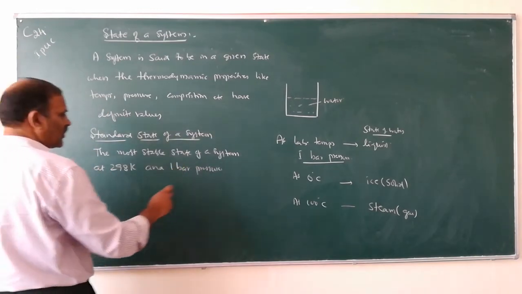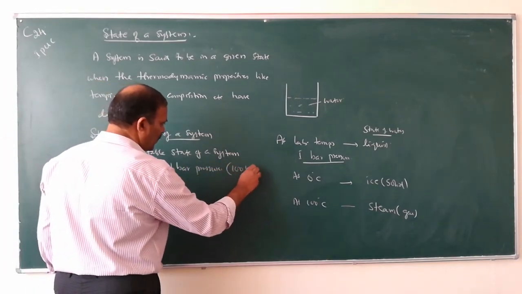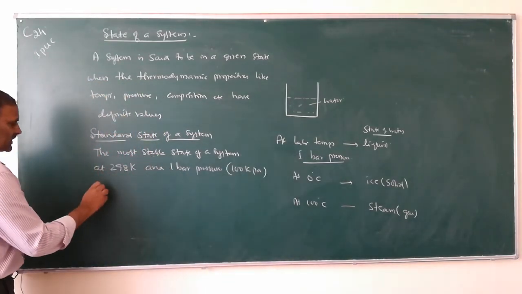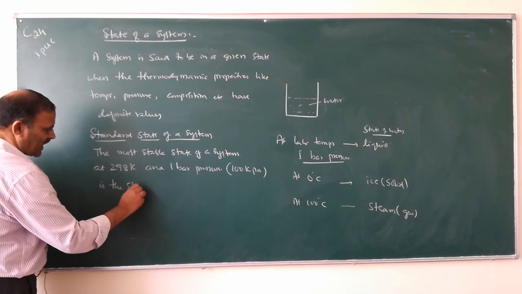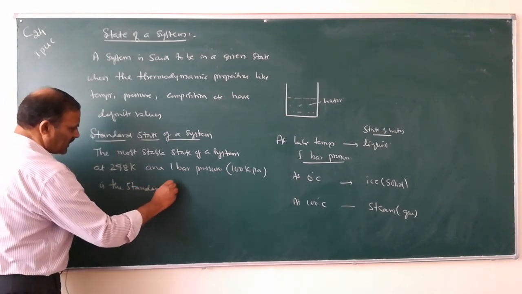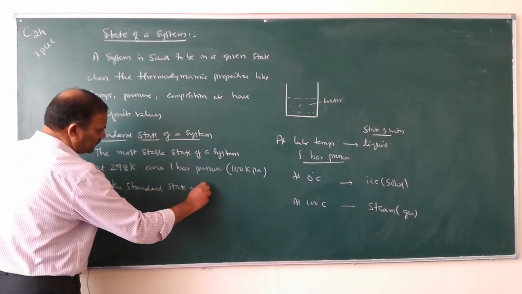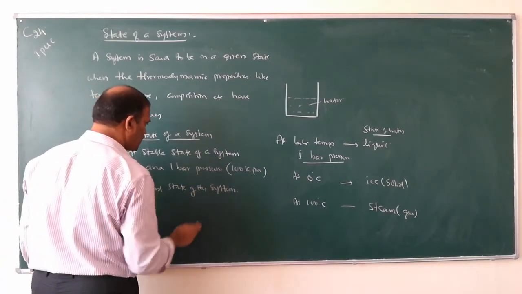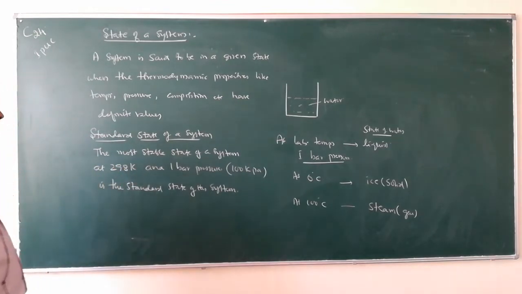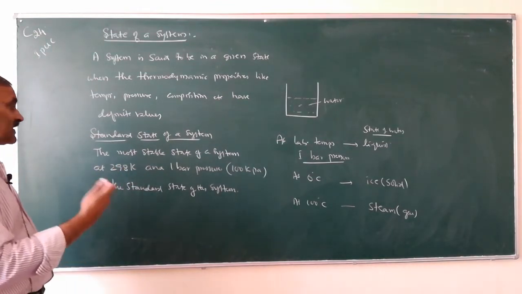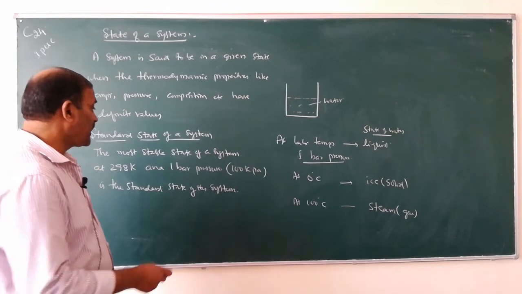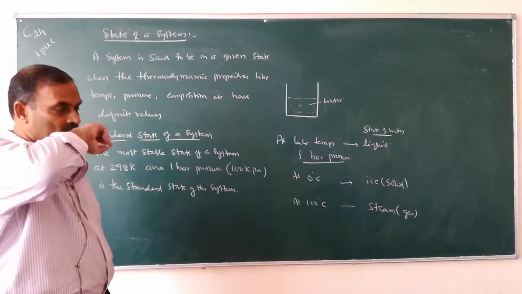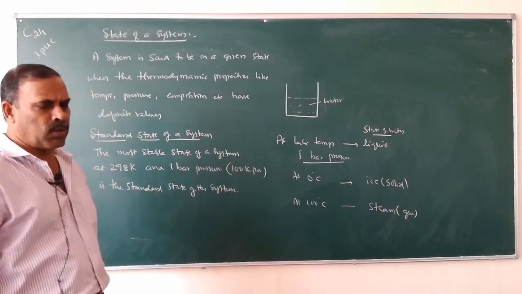1 bar pressure, which is 100 kilopascals, is the standard pressure. So the system at 298 Kelvin, meaning 25 degrees centigrade, which is the laboratory temperature and laboratory pressure, is considered as the standard state of a system.